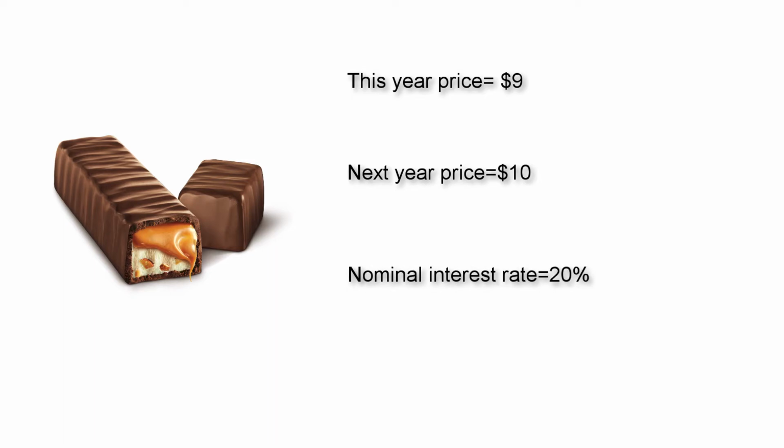Again, the example. Suppose the price level of chocolate bar this year is $9. The price for the next year is 10, and the nominal interest rate is 20%. Then the slope of the budget line is minus 9 divided by 10 multiplied by 1.2, which is minus 1.08. It means that if you give up 1 unit of consumption this year, you can get 1.08 units next year. Here you have to know that the slope of the budget line depends not only on the nominal interest rate factor, but also on different period prices.